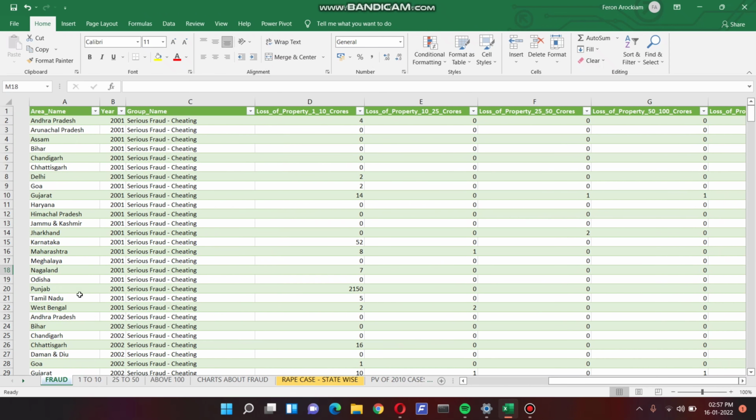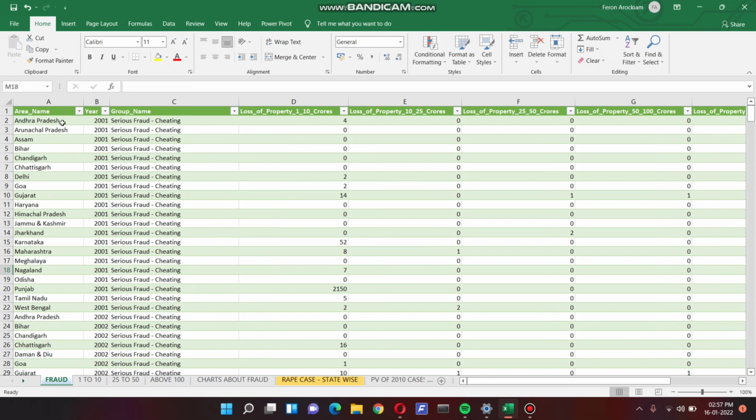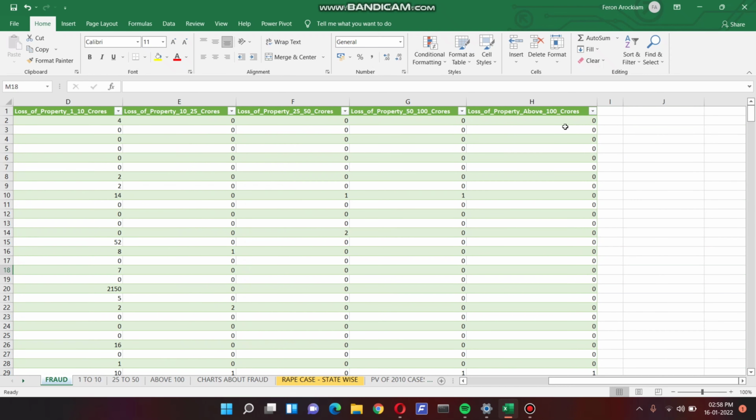First we come to the fraud dataset. Here we have segregated the state names and columns like loss of property from 1 to 10 crores, loss of property from 10 to 25 crores, loss of property from 25 to 50 crores, loss of property from 50 to 100 crores, and loss of property above 100 crores.